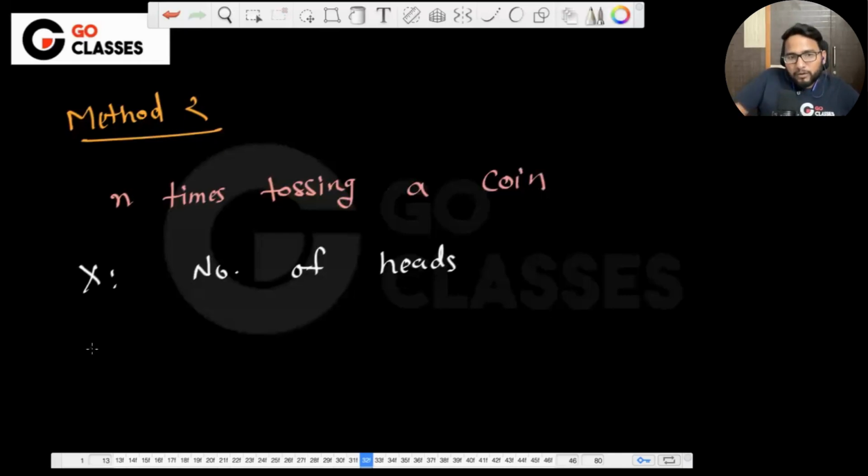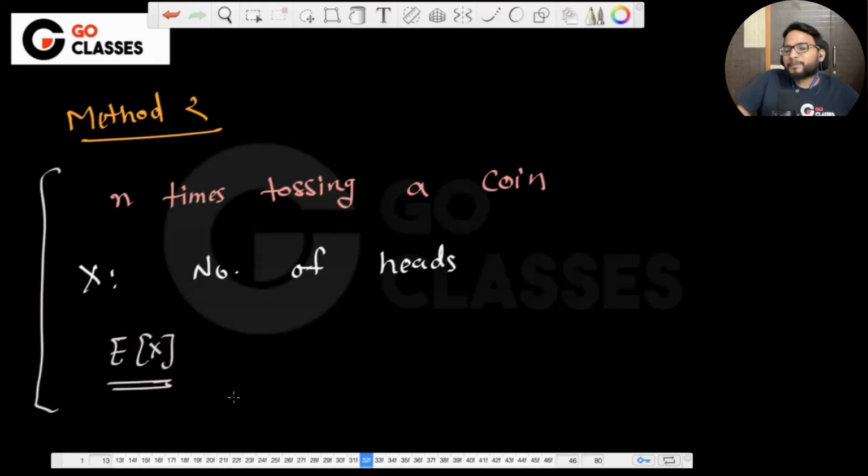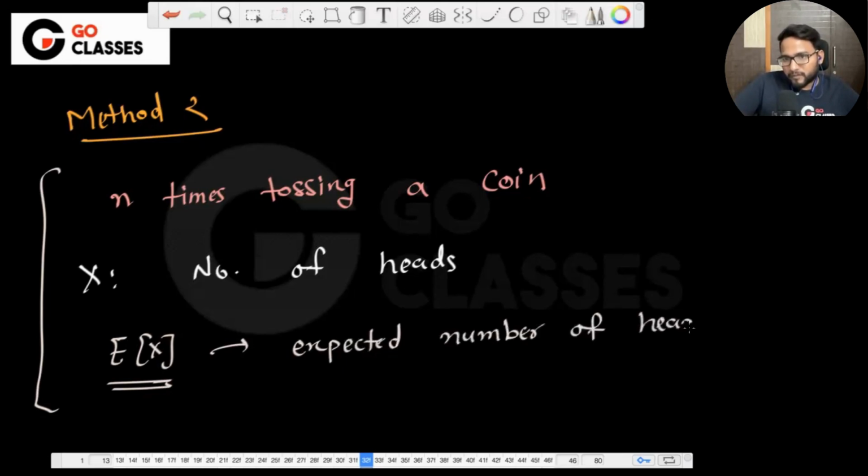And what do we want to find out? We want to find the expectation of x, which means we want to find the expected number of heads. Is this okay? In English, we want to find the expected number of heads, right?